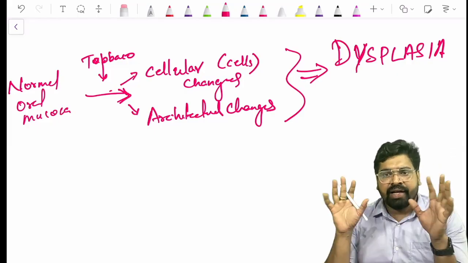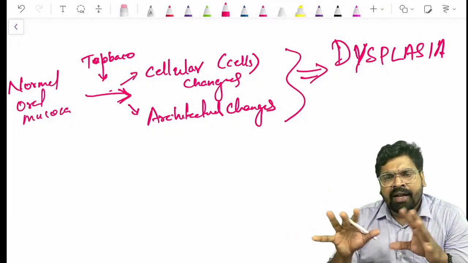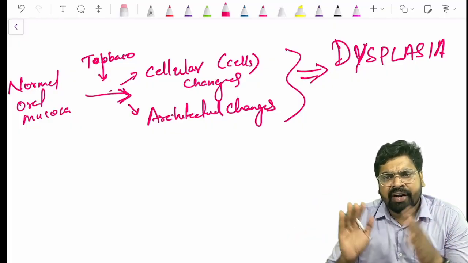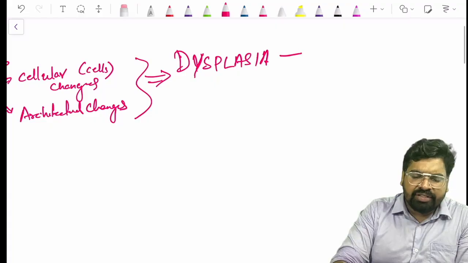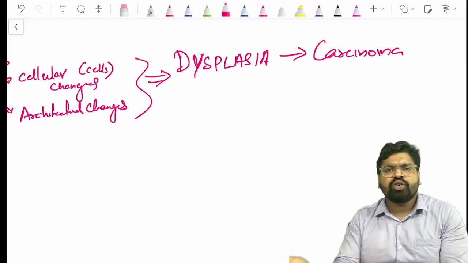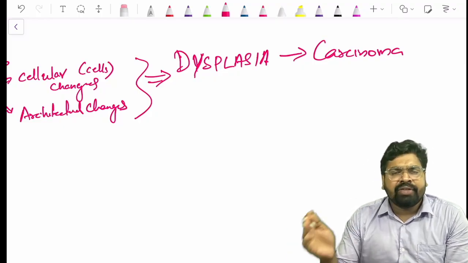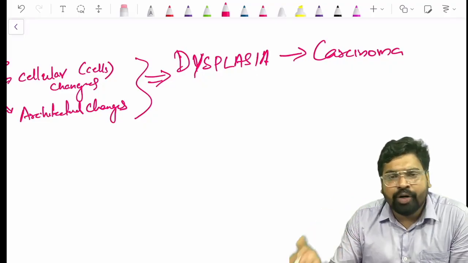Dysplasia is a red signal. It's an alert: now dysplasia has started. If you are not checking this dysplasia at any time, it will change to carcinoma. So that is what is happening in oral potentially malignant disorders.